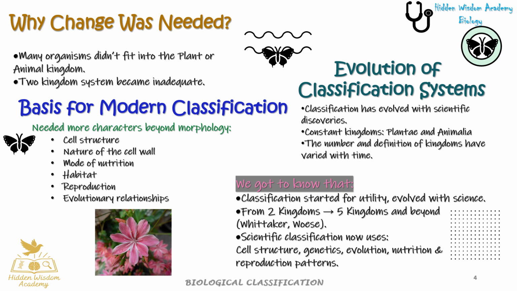Evolution of classification systems. Classification has evolved with scientific discoveries. Constant kingdoms are Plantae and Animalia, but the number and definition of kingdoms have varied with time. So, with this we come to a conclusion that 1. Classification started for utility, evolved with science. 2. From two kingdoms it is now five kingdoms and beyond, Whittaker, Woese. 3. Scientific classification now uses cell structure, genetics, evolution, nutrition and reproduction patterns.